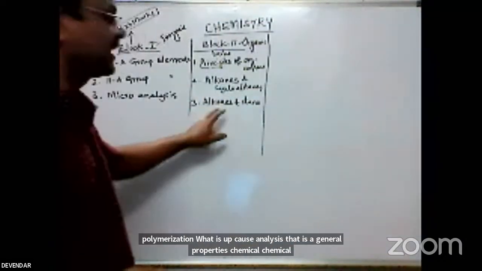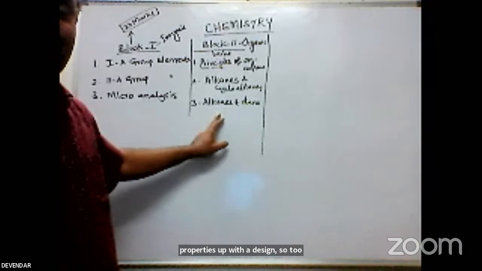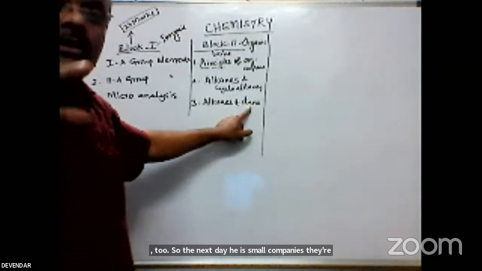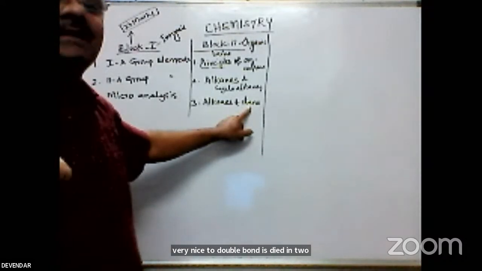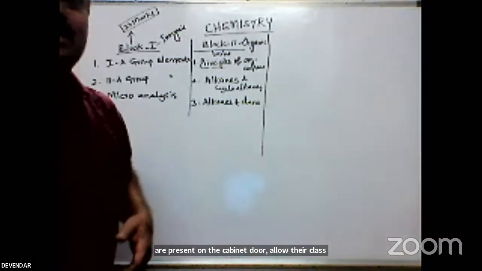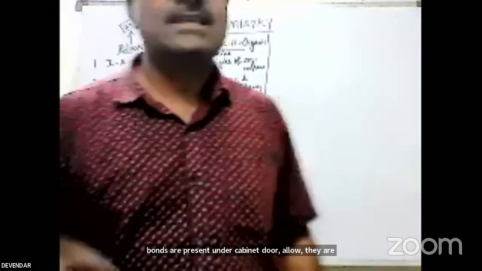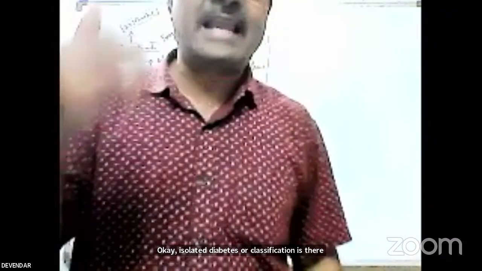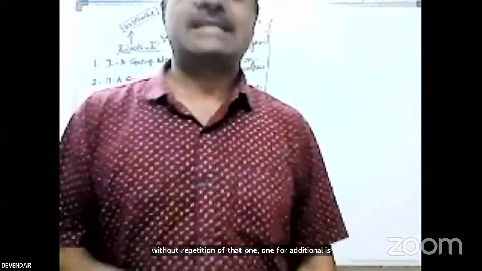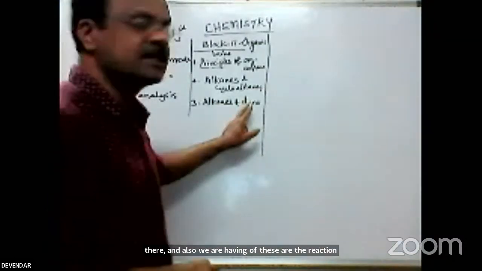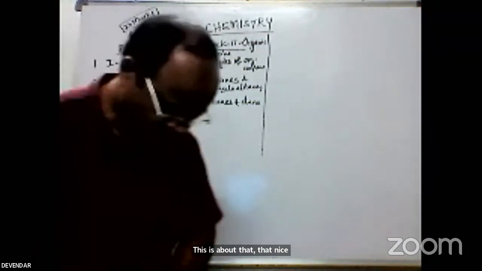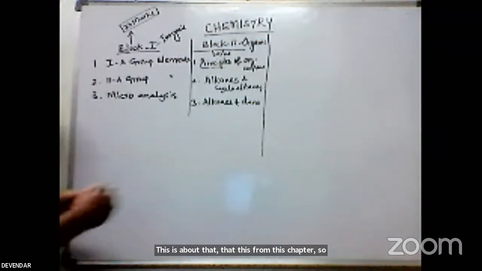So there are 2 essay type questions. Next, dienes, a small chapter. Diene means 2 double bonds. Two double bonds are present in the carbon chain. They are classified as conjugated dienes, allenes, and isolated dienes. These are the classifications. How to prepare them, 1,4 addition, and also the Diels-Alder reaction. There are only 5 marks bits from the dienes topic. This is about the alkenes. That means from this chapter also, you can get a minimum of 25 marks.